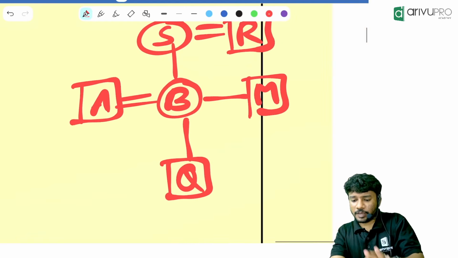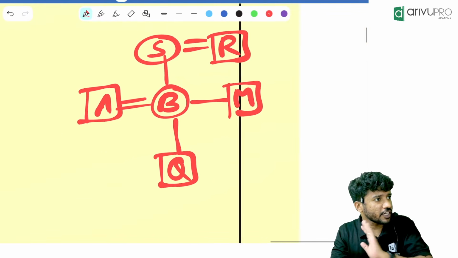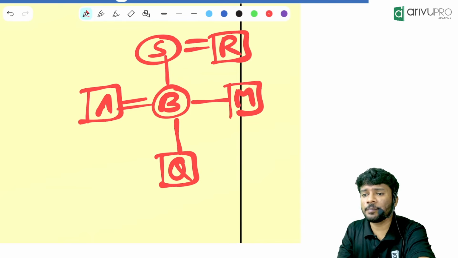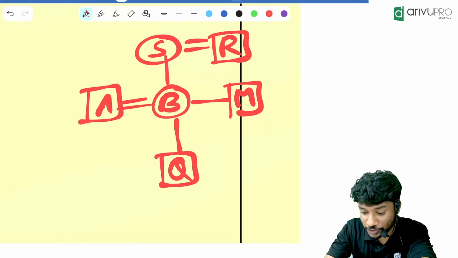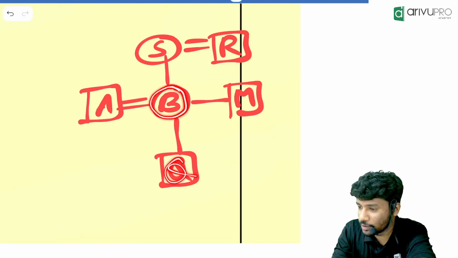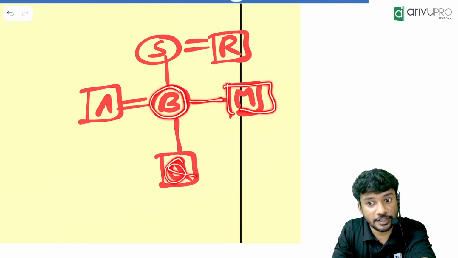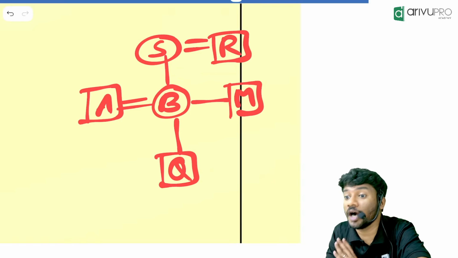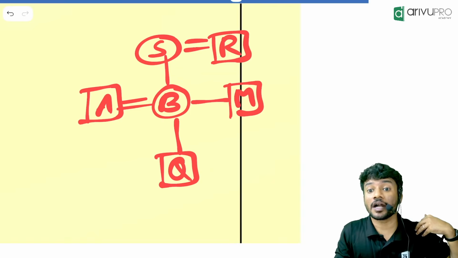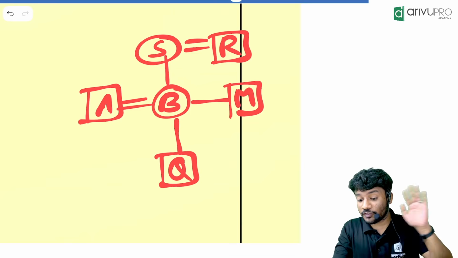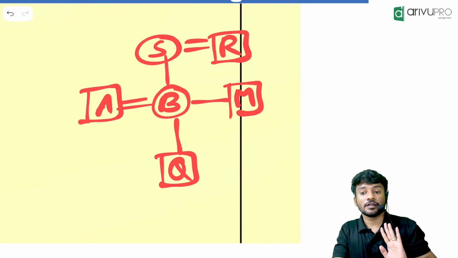Now, people, my first question to everyone, listen carefully. How is M related to Q? M is the uncle of Q. How do you know that? Because Q has a mother, that mother has a brother, and that brother is your what? The uncle. Your mother's or father's brother is your uncle. Mother's or father's sister is your aunt.